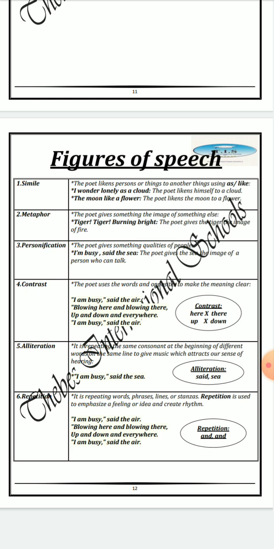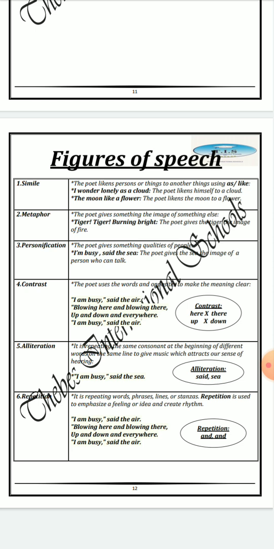The fifth figure of speech is called alliteration. What does it mean? It's repeating the same consonant at the beginning of different words on the same line to give music, which attracts our sense of hearing. For example, here, I am busy, said the sea. We have alliteration in said and sea.